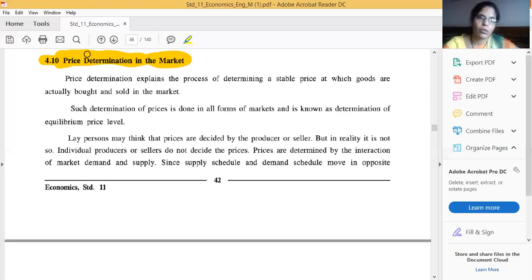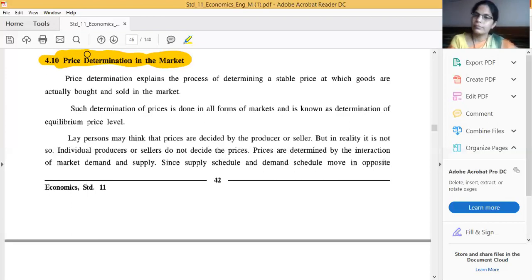Price determination, that means what? First, just think one time, who will decide the price? Whatever price we pay, or we are going to pay, whenever we are purchasing any expense or any commodity. If you have purchased a 10 rupees ball pen from the market, who has decided this 10 rupees price? Shopkeeper, salesman, producer, supplier, or a consumer, or a purchaser?